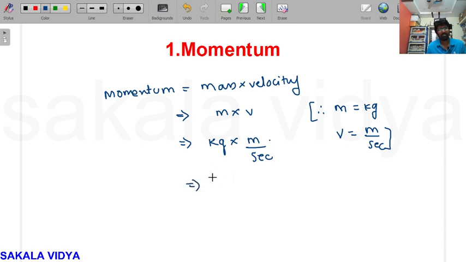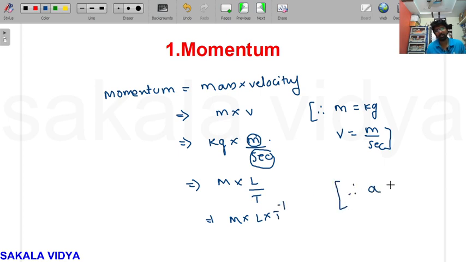Kg is a fundamental unit for mass, meter is a fundamental unit for length, divided by second is a unit for time. So M into L into T inverse, which means a to the power of minus n is equal to 1 by a to the power of n.